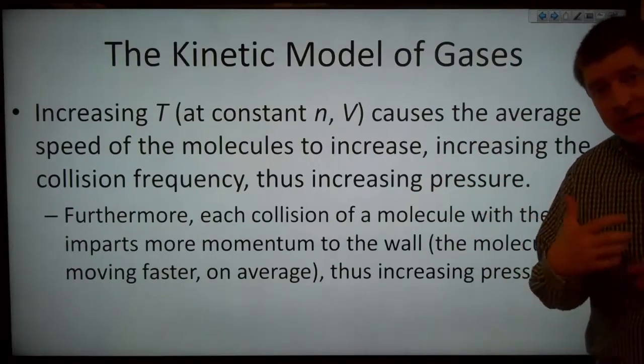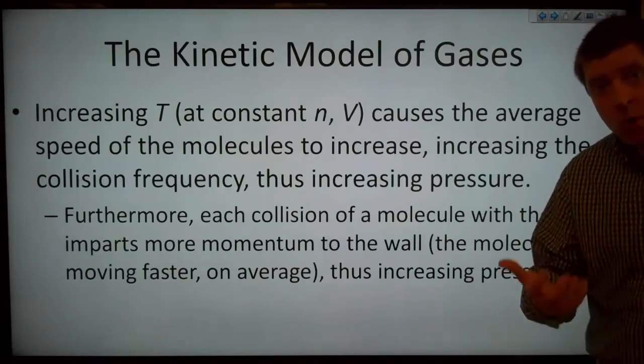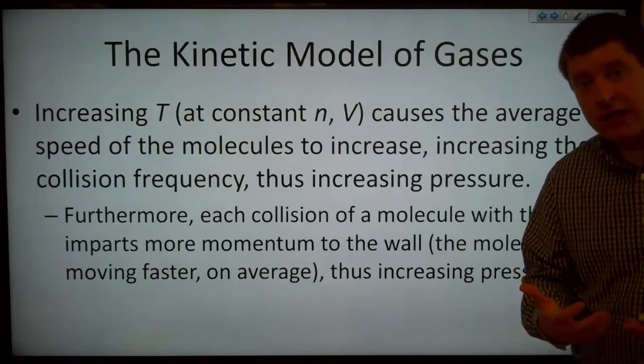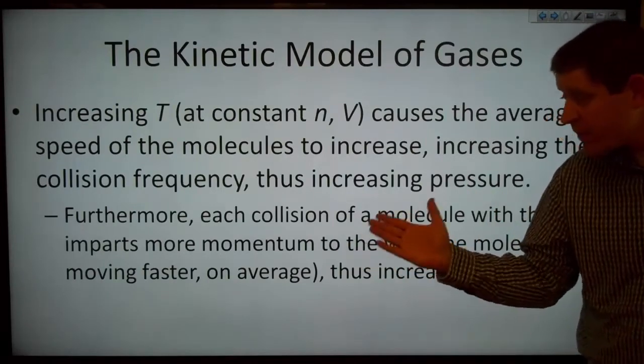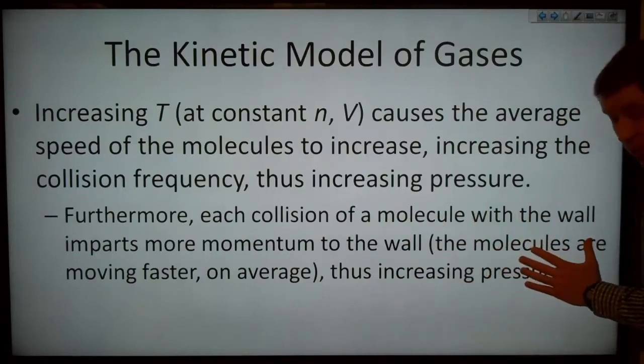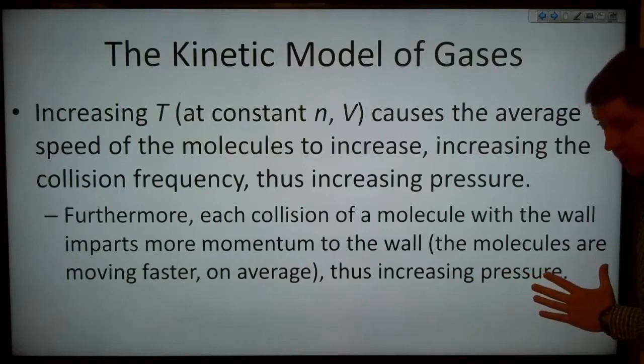Those molecules are going to collide with each other. They're going to collide with the walls more frequently. More frequent collisions means more collisions in a given time. That means the pressure has to go up. But furthermore, each collision of a molecule with the wall now imparts more momentum to the wall because the molecules are moving faster on average.